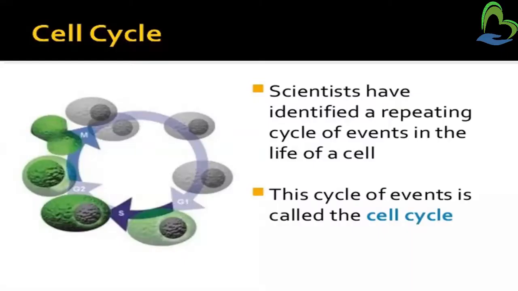First, we will see what the cell cycle is. Scientists have identified a repeating cycle of events in the life of a cell. This cycle of events is called the cell cycle. Scientists have identified that in the life of the cell, repeating events occur, and that cycle is called the cell cycle.